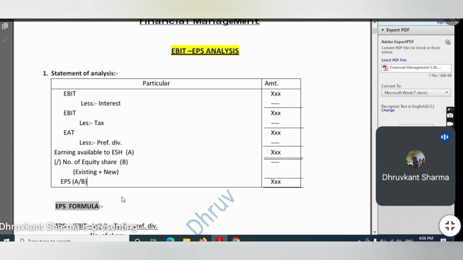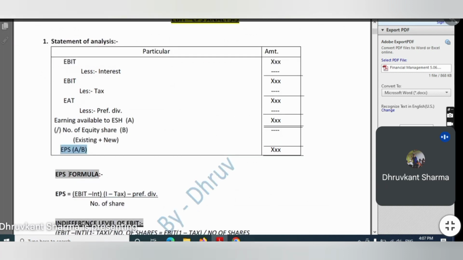Suppose I have invested 1 lakh rupees and purchased a company's shares. If I want to check my earning per share, how will I calculate it? The formula is: earning available after paying all interest, dividend and taxes, divided by the number of shares, meaning the number of shares held by you.